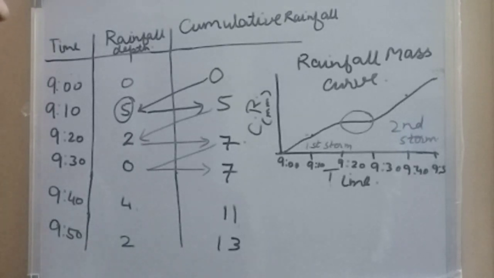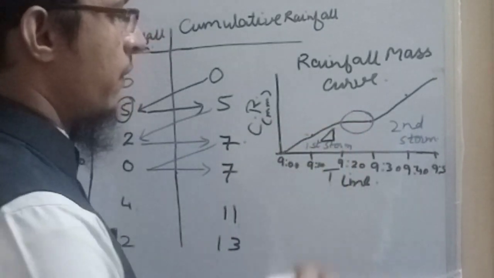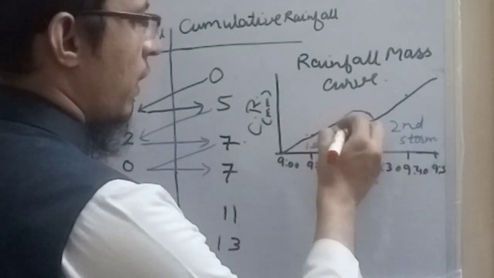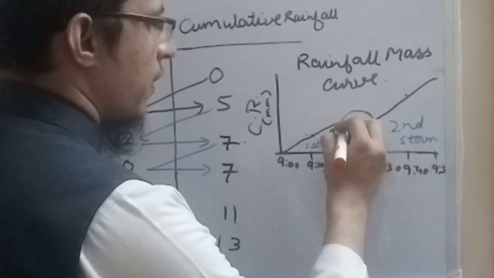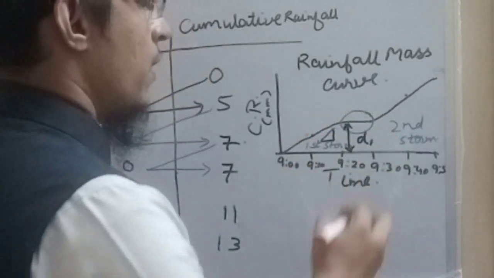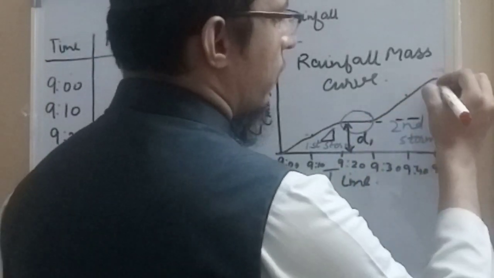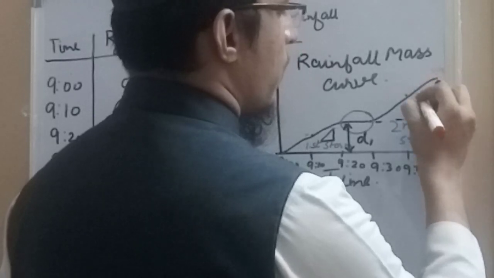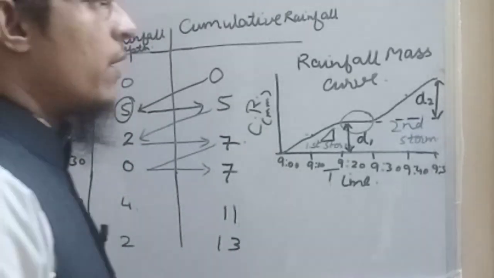So in this way we can draw the rainfall mass curve from the rainfall data. For different durations we can find the slope and know the intensity from it. The total height at the end of the first storm, when the flat portion has occurred, will give us the total depth of first storm, d1, and the height at the end of the second storm, d2, will give the rainfall depth in the second storm.